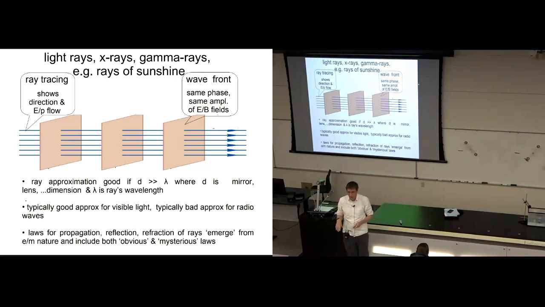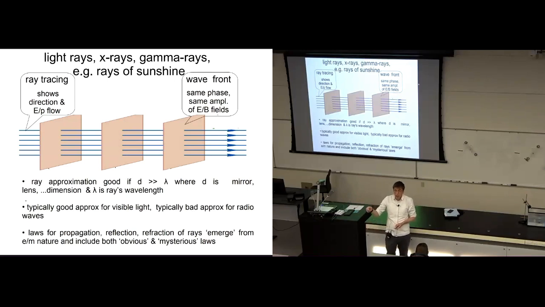Well, I try to picture it on this slide. Here I'm picturing in blue some rays of electromagnetic radiation. They might be gamma rays, X-rays, regular old light rays, or some other electromagnetic rays. These rays are traveling from the left of the screen to the right, and the direction of the rays, pointing from left to right, tells you the direction of propagation of the light wave or the gamma ray or the X-ray or whatever wave it is.